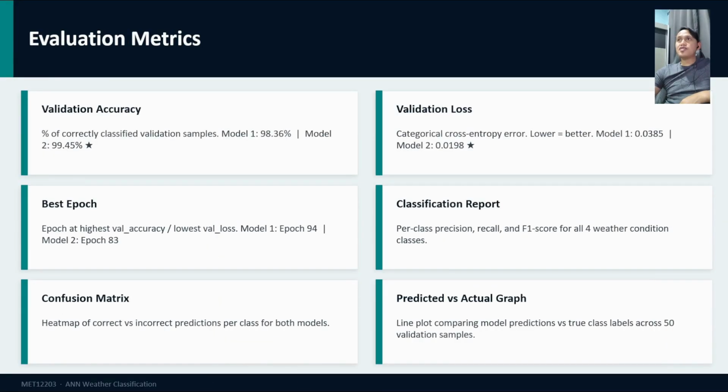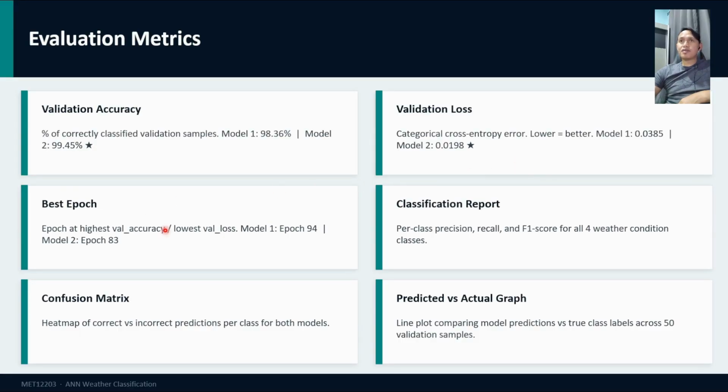Now let me explain the evaluation metrics we use to assess model performance. There are 6 metrics. One is validation accuracy, the percentage of samples correctly classified in the validation set. The higher, the better. Model 1 is 98.36%. Model 2 is 99.45%. Second is validation loss, the categorical cross-entropy error between predicted and actual output. The lower, the better. Model 1 is 0.0385, while Model 2 is 0.0198.